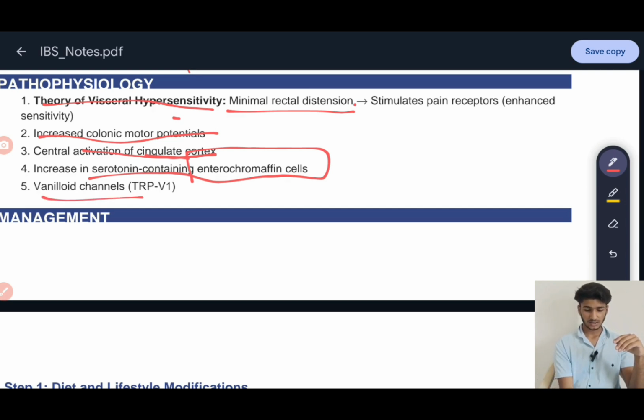Vanilloid channels, these are TRPV1 channels. This acts as a pain receptor.